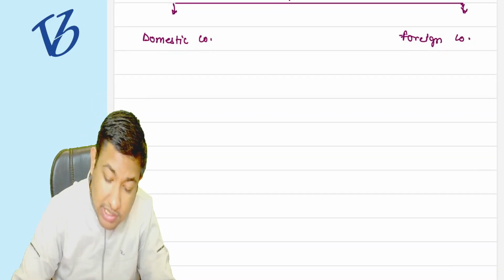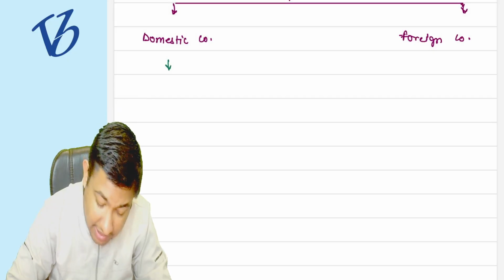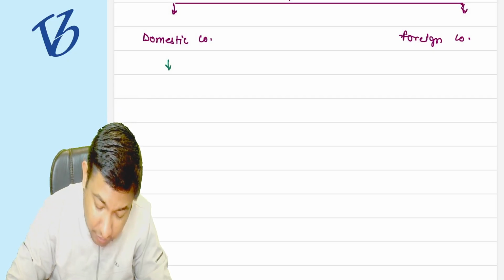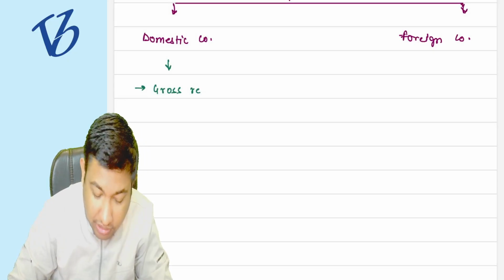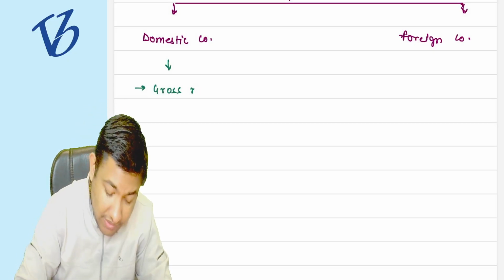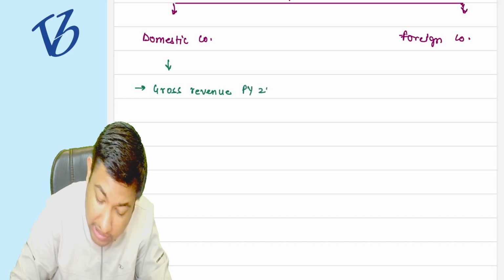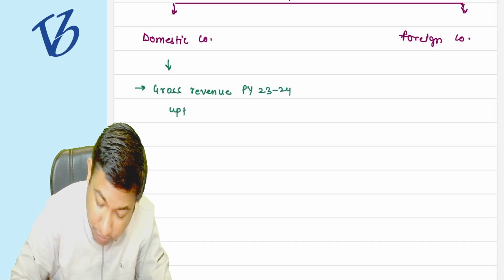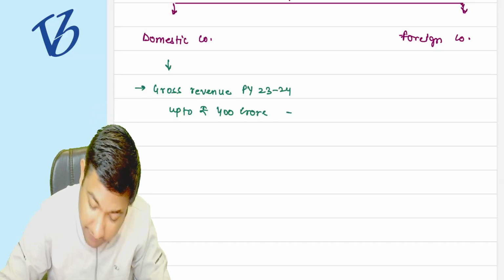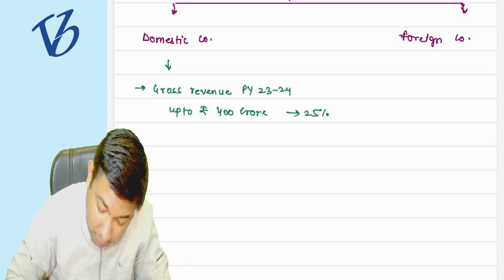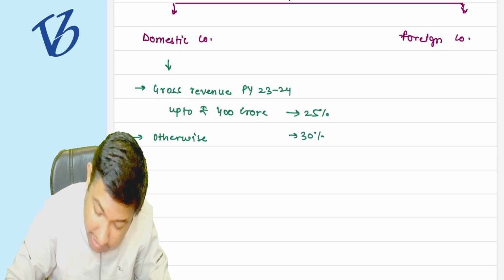First we are going to discuss the tax rate of the domestic company. We have to see two things. If the gross receipt or the turnover, the gross revenue of the company in the previous year 23-24 is up to rupees 400 crore, then we are going to tax it at 25%, otherwise it is going to be 30%. What does it mean?